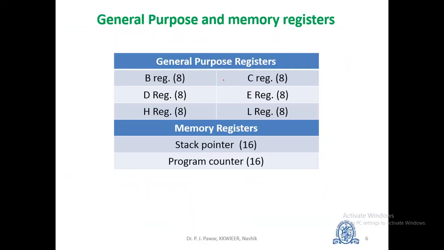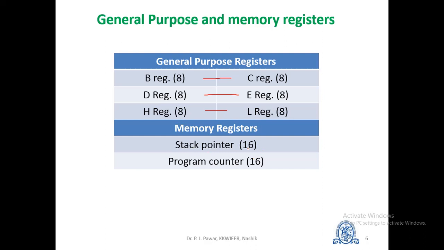The next one is a general purpose register. Now this may serve as a temporary storage for data and address and be used in operations involving transfer between the registers. For example, in 8085 microprocessor, there are 6 general purpose registers to store the data. Each register will store 8-bit data, and these registers are identified as B, C, D, E, H and L. As shown in this figure, these can be combined as register pairs, that is BC, DE and HL. This is used to perform 16-bit operation.